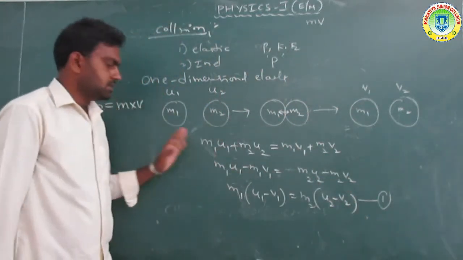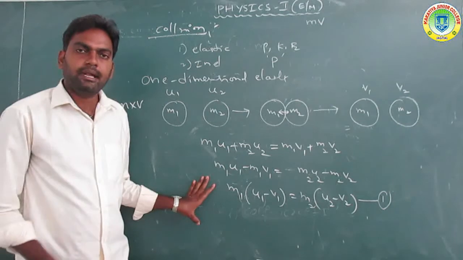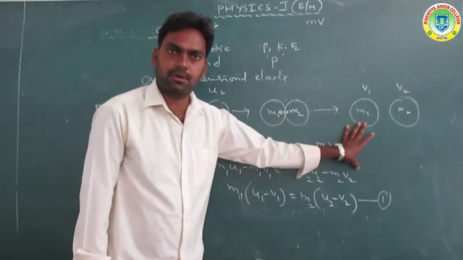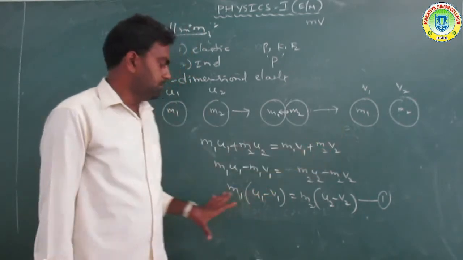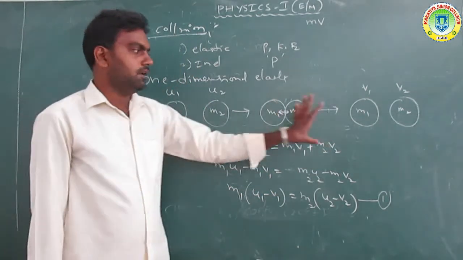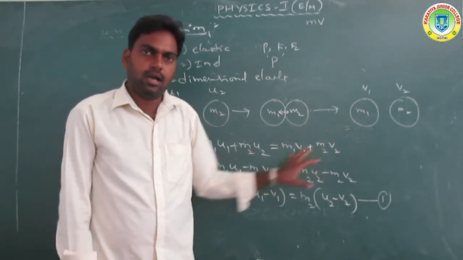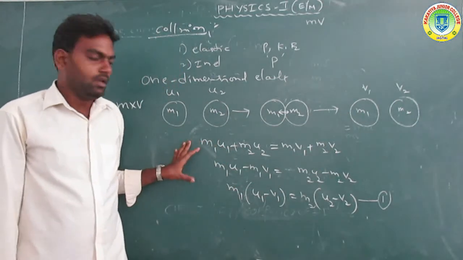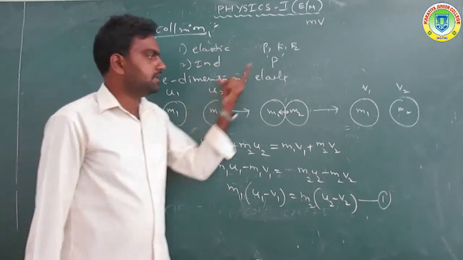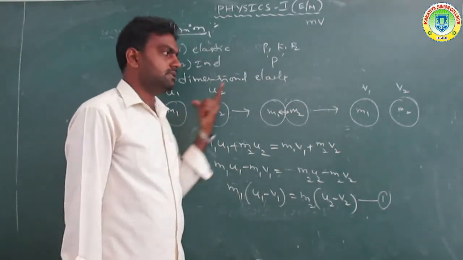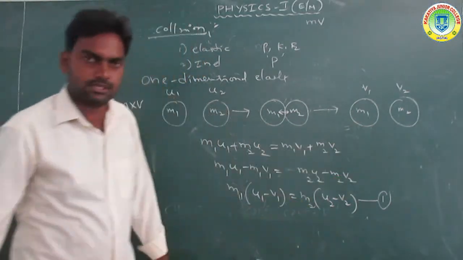So that was about momentum: momentum before collision is equal to momentum after collision. The same pattern is observed in kinetic energy: kinetic energy before is equal to kinetic energy after.